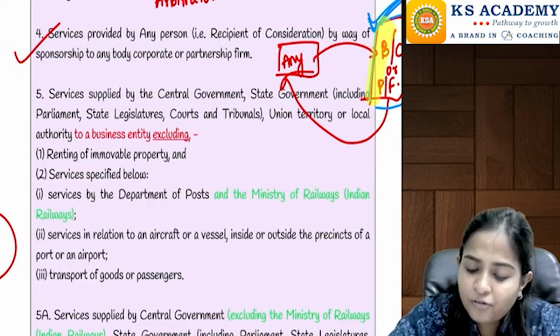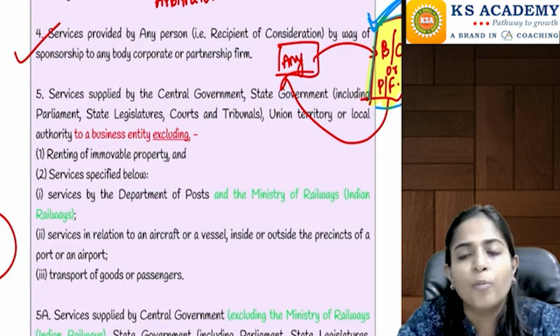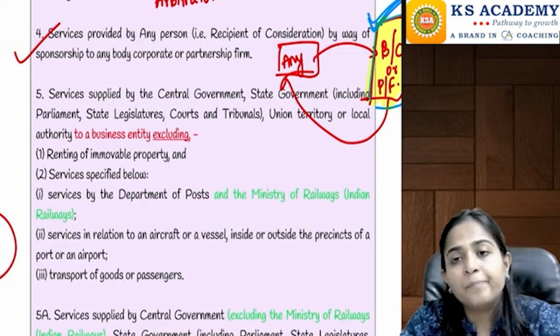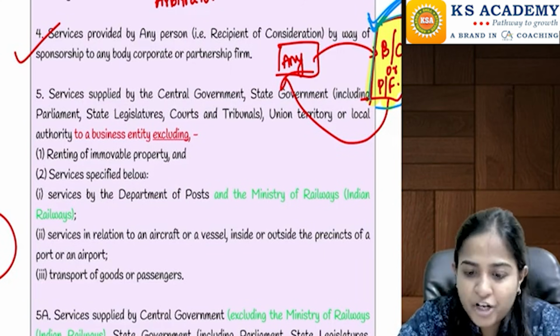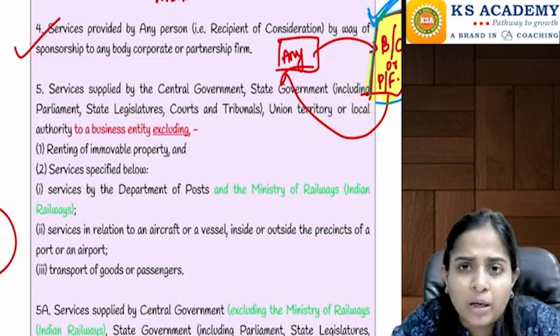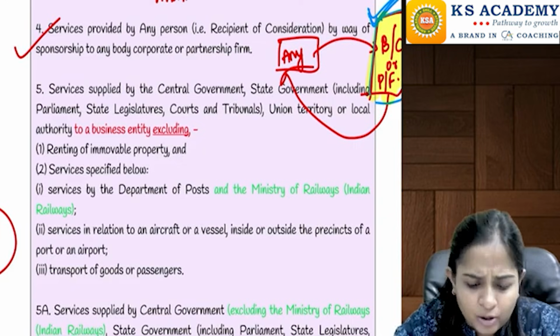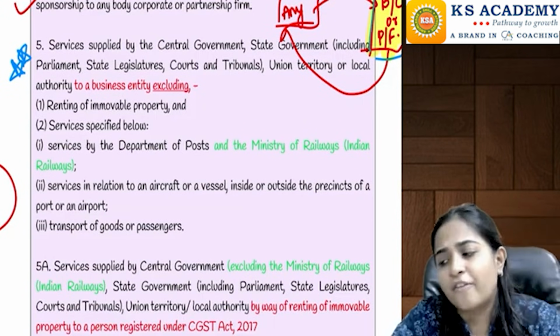Please be careful with this recipient. Above it was business entity, no problem in that, but here it is a body corporate or a partnership firm only, then only reverse charge mechanism is applicable. Let's say if sponsorship services are provided to an individual person, then reverse charge mechanism will not apply, right? Then the next one, fifth para, is very, very important.